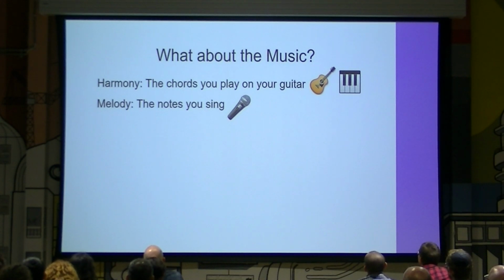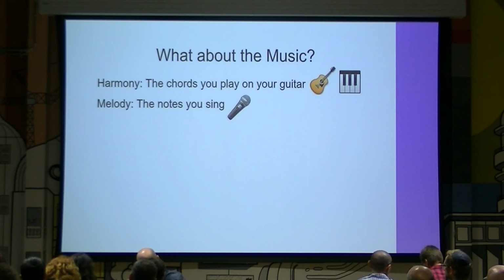Now, the harmony is the chords you play on your guitar or your keyboard, and the melody is the notes you're singing. The separation is done using frequency and amplitude analysis, and then we need to transcribe the harmony and the melody into data we can work with. In that case, that means timestamp and chord or note. Then we can use some of the logic used for the lyrics.